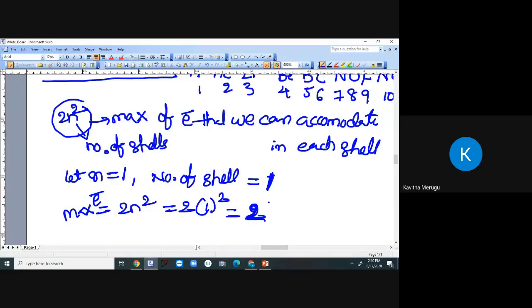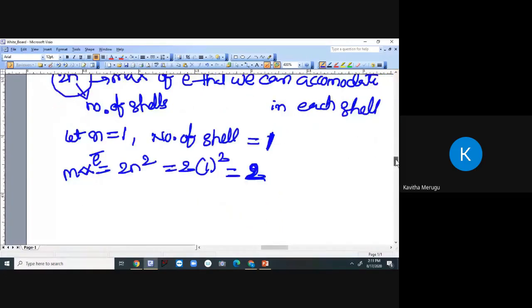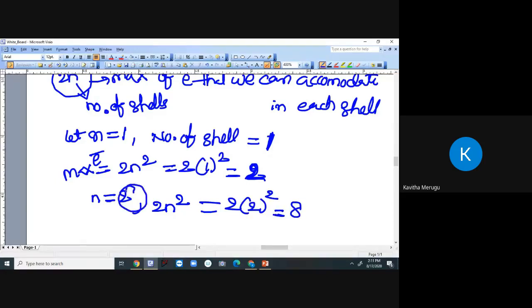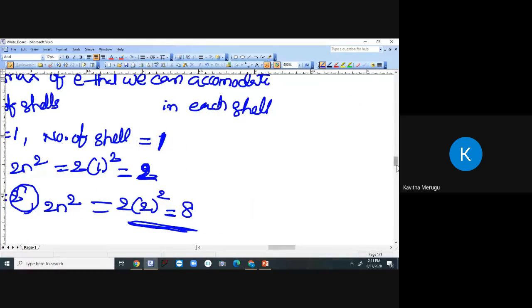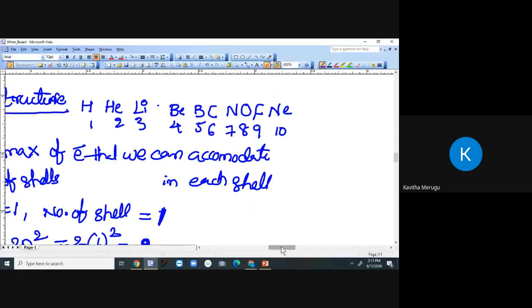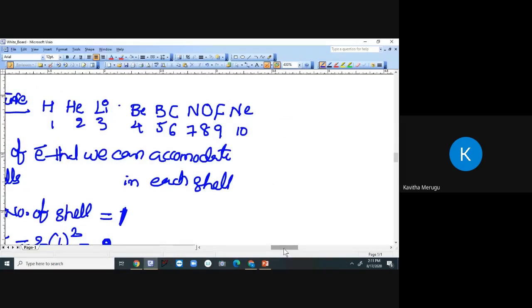Similarly, if you take n equal to 2, the maximum number of electrons is 2n square, right? This is equal to 2 into 2 square, that is 8. In the second shell, we can accommodate 8 electrons. The maximum number of electrons that we can accommodate in the second orbital shell is 8 electrons. Now we can estimate the atomic structure of an element or atom.